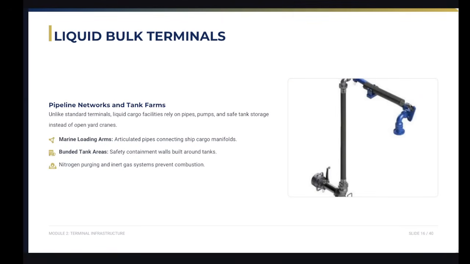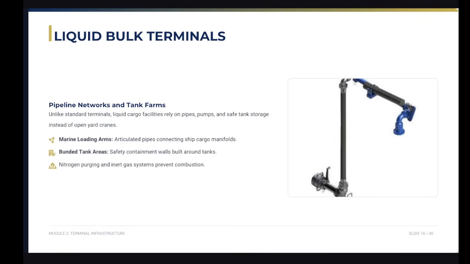So liquid bulk terminals do not use open yards. Instead, they feature specialized marine loading arms, pipelines, and tank storage farms.